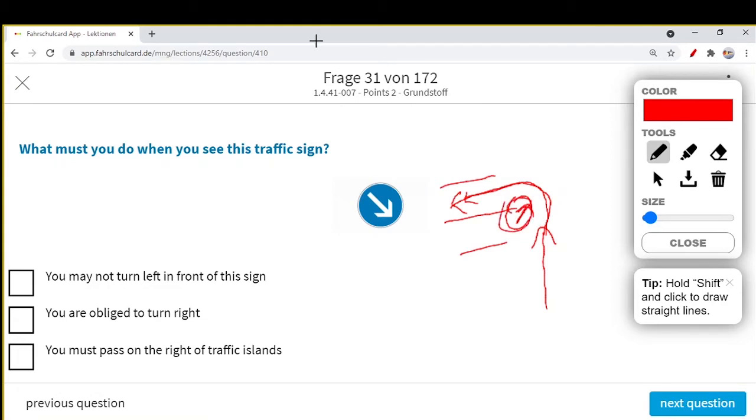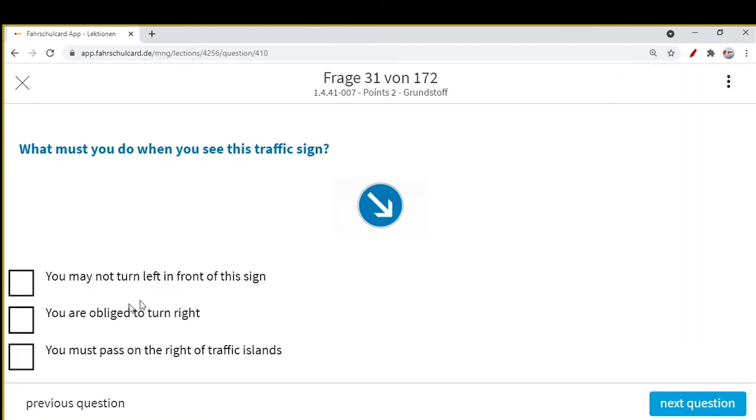You may not turn left in front of this sign? There is no such thing. This sign is blue, but there is no arrow towards the left or right. It's a different sign, pointing somewhere in between, at about 45 degrees. That means that you must pass on the right of the traffic island. Yes, as I explained a few moments back, you can go to the right. Are you obliged to turn right? No, this arrow is neither right nor left. It is in between. That means you must pass on the right of the traffic island.